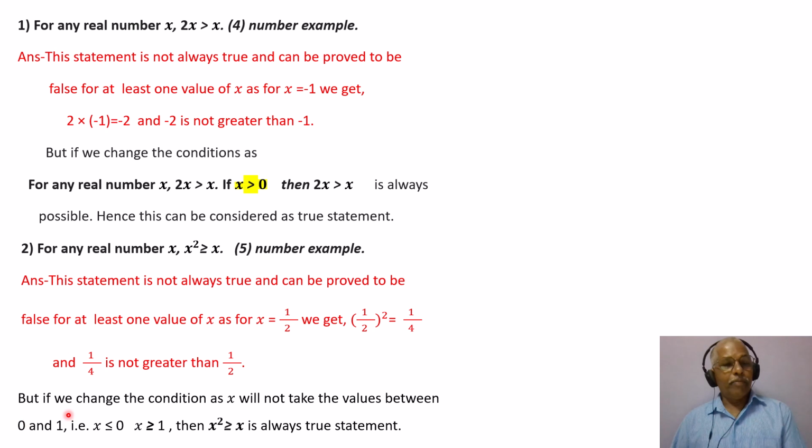If we change the condition so that x will not take values between 0 and 1, that is, x is less than or equal to 0 or x is greater than or equal to 1, meaning x is not taking values between 0 and 1, then x square is greater than or equal to x is always a true statement. So we have seen the condition under which the statements can be true.